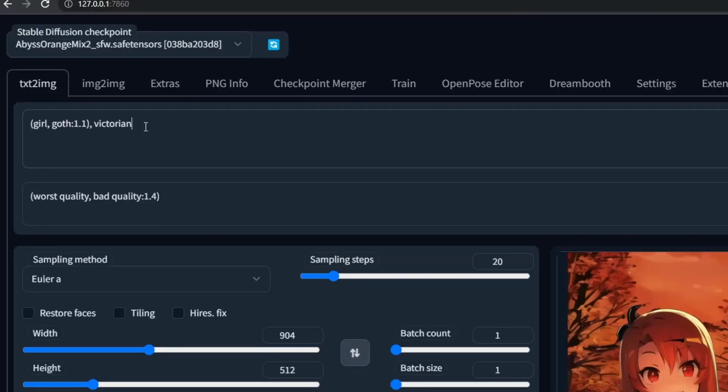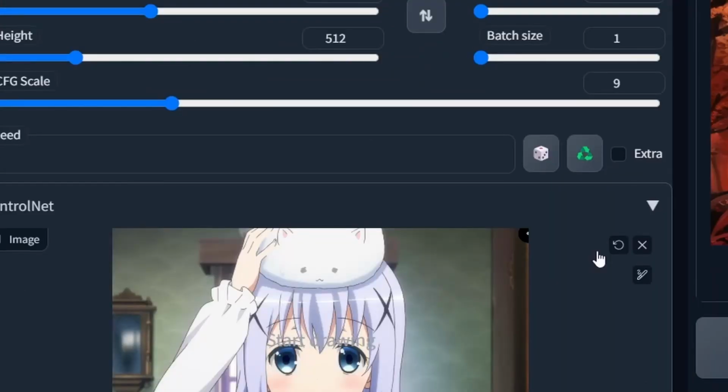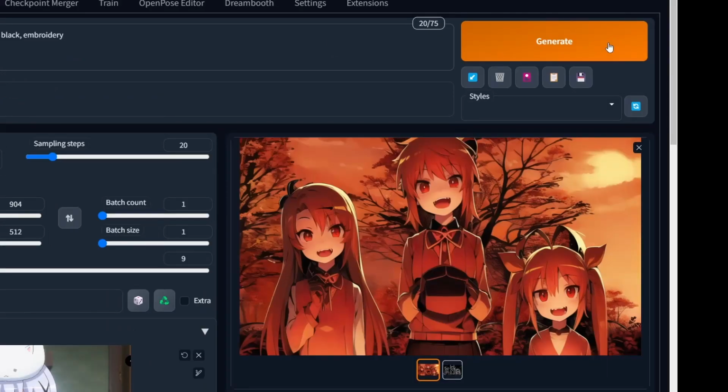We'll begin with the obvious keywords. Gotta have a dress and extra frills. Let's go for doll-like features, ribbons for cuteness, I want a dark color scheme, and some embroidery for good measure. I'm kind of worried about what's going to happen to the rabbit on top of her head. Let's feed it into the machine.